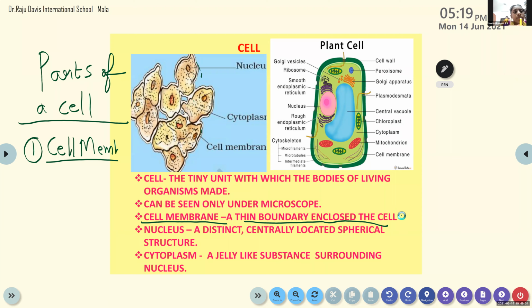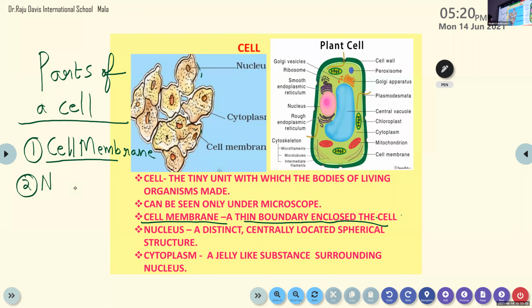Please copy this sentence only. You write cell membrane. Under that, you write, a thin boundary that encloses the cell. Let everyone finish. Shall we go to the next part? Nucleus.